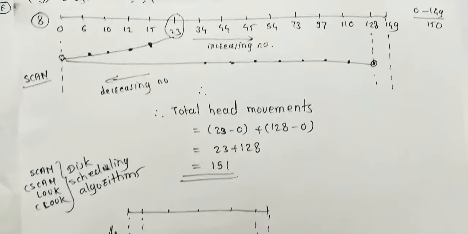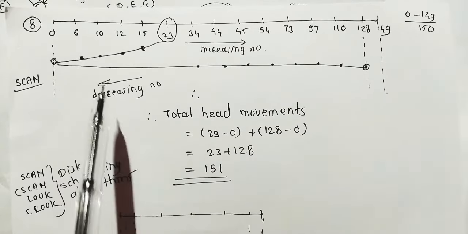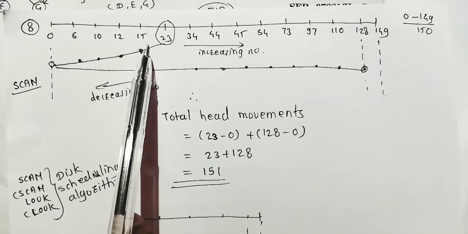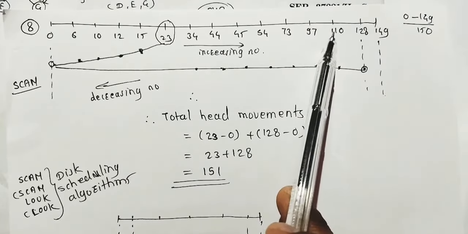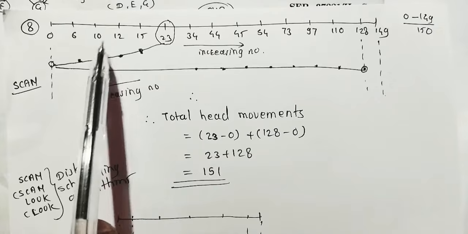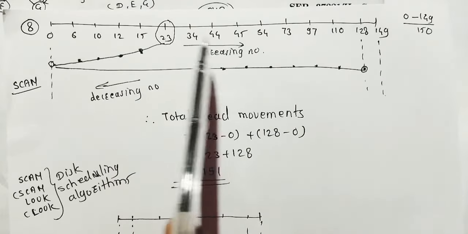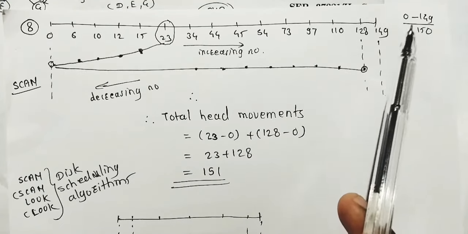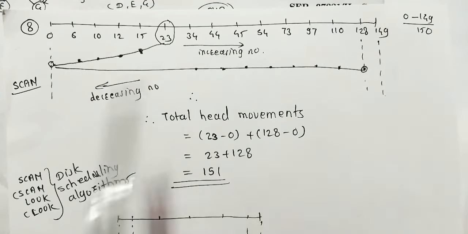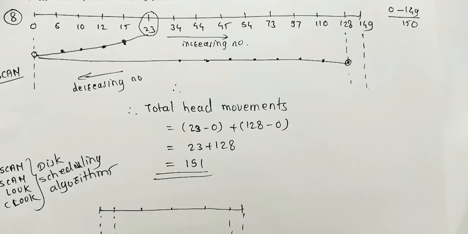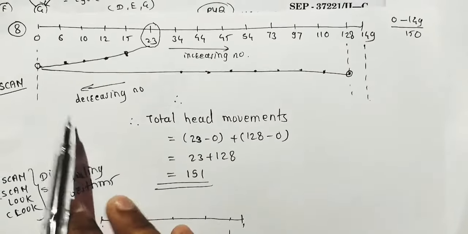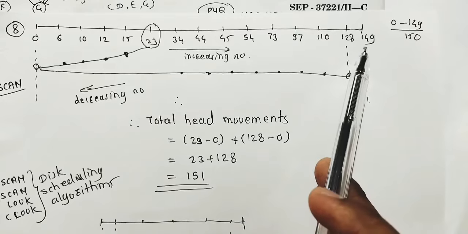Now, according to the scan, here these are the requests: cylinder requests 6, 10, 12. Just use one scale, then put these request numbers on it in ascending order. Okay, we have given that there are 150 cylinders. 150 scale is used here. That is, total number of cylinders of the disk is 150. 150 means what? 0 to 149. We draw here 0 to 149.